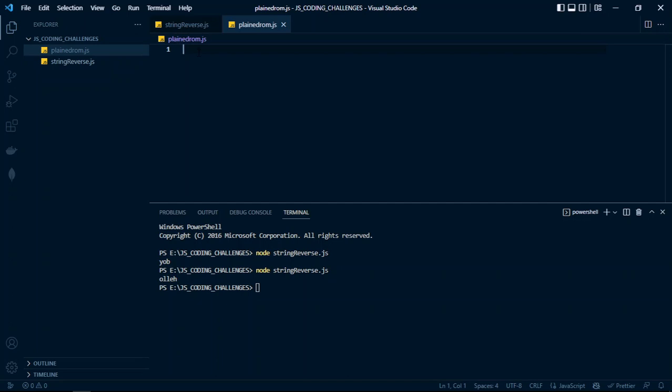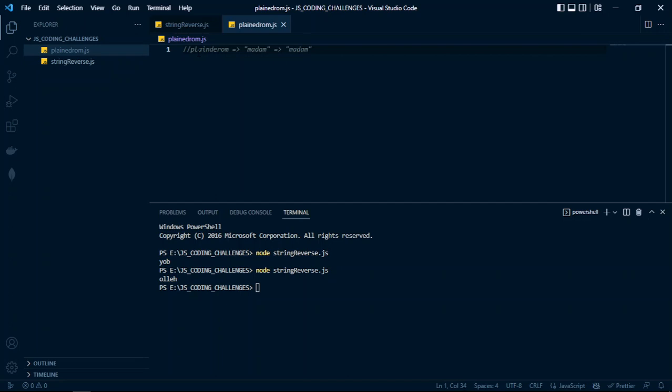A palindrome is simply a string that even if you reverse it, it still remains the same string. What do I mean by this? Look at an example like madam. When you reverse a string like madam, what do we end up with? We end up with the string madam.